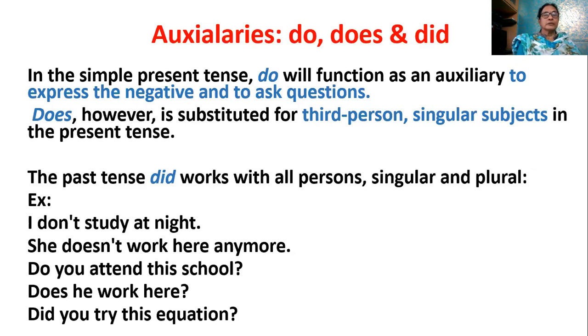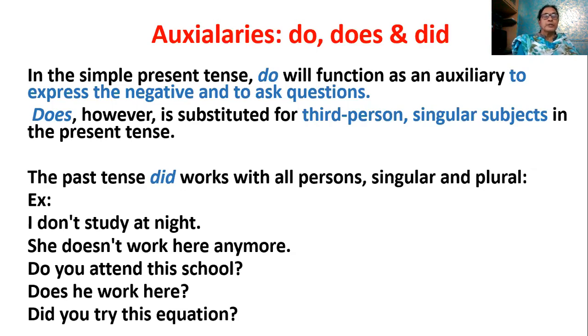However, does substitutes for the third person singular subjects in the present tense only. So we have to remember that does is added for third person and singular subjects, also in the present. As I told you, she, he, it are third person singular. And singular subjects, all names, India, your name, my name, John, kids, anything are singular subjects.